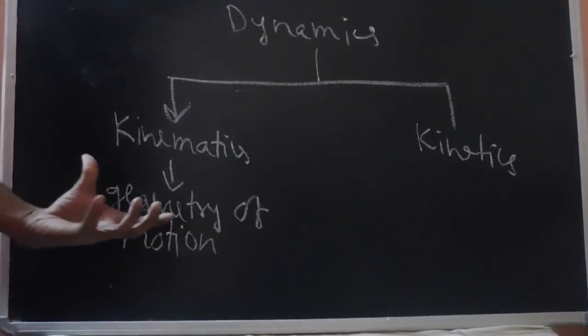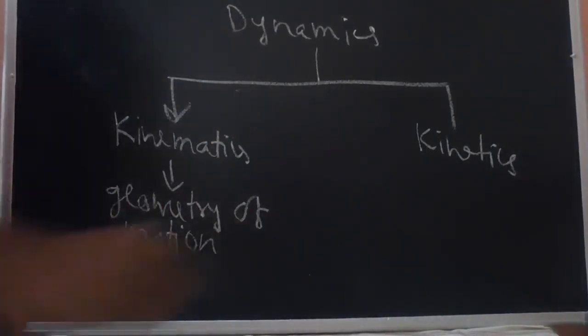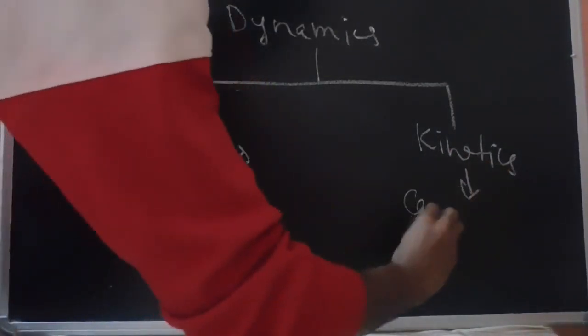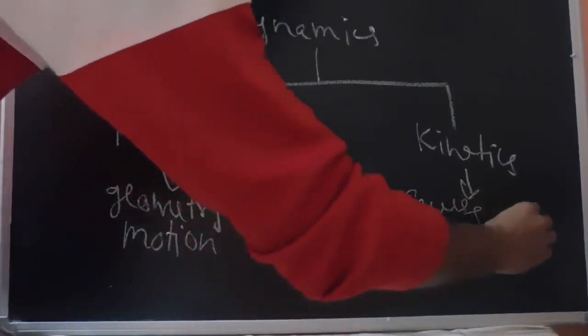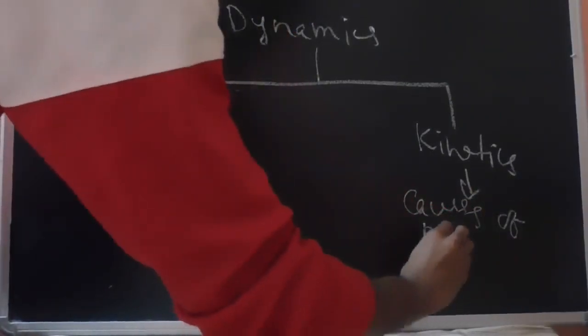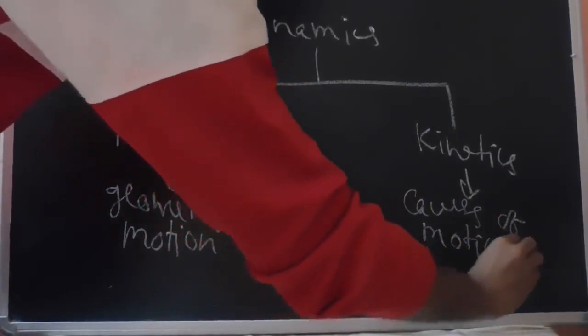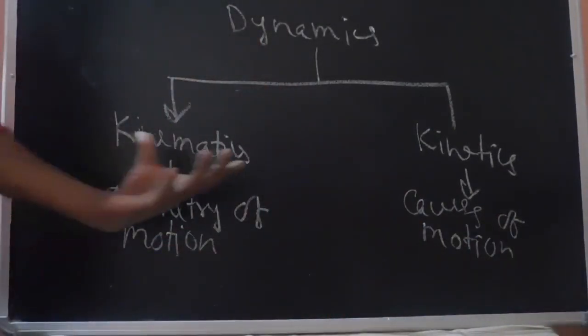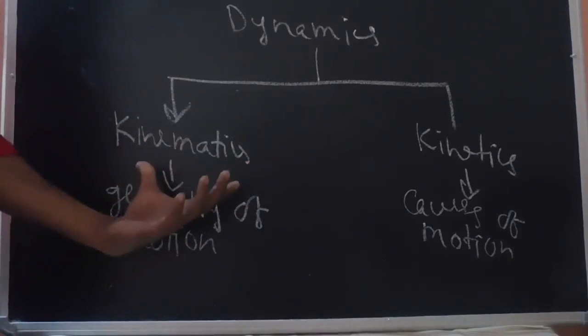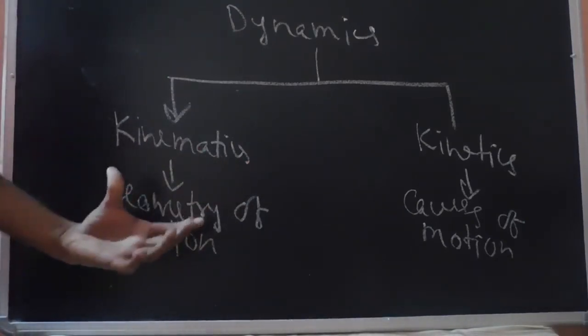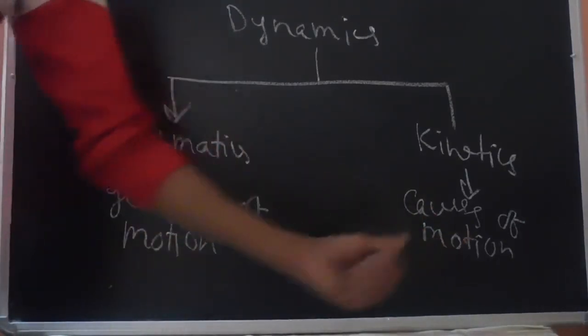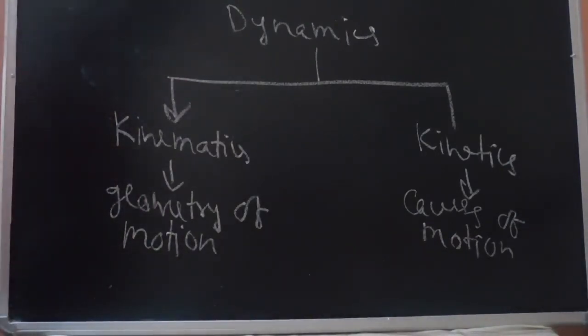Now, instead of only concerning the geometry, if we are also interested in the causes of the motion, then we come under the case of kinetics. So these are the two parts. In today's lecture we will cover particle kinematics. In the upcoming lectures we will move on to kinetics. So we will start with particle kinematics.